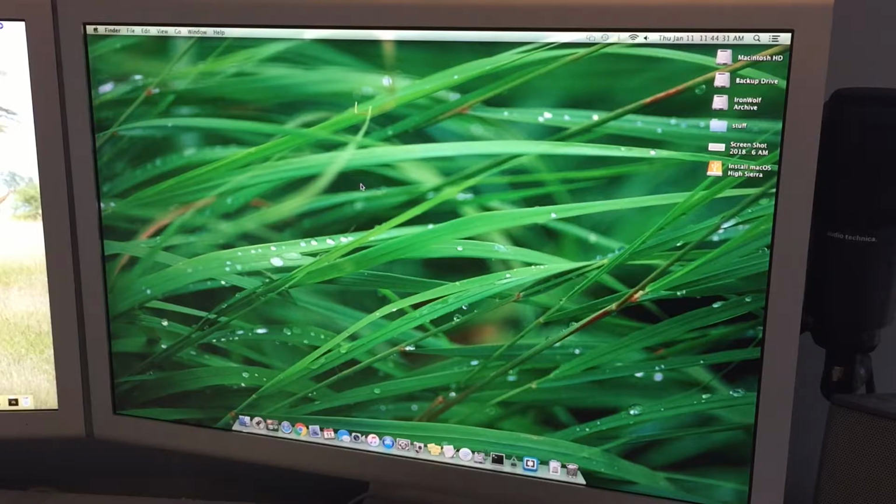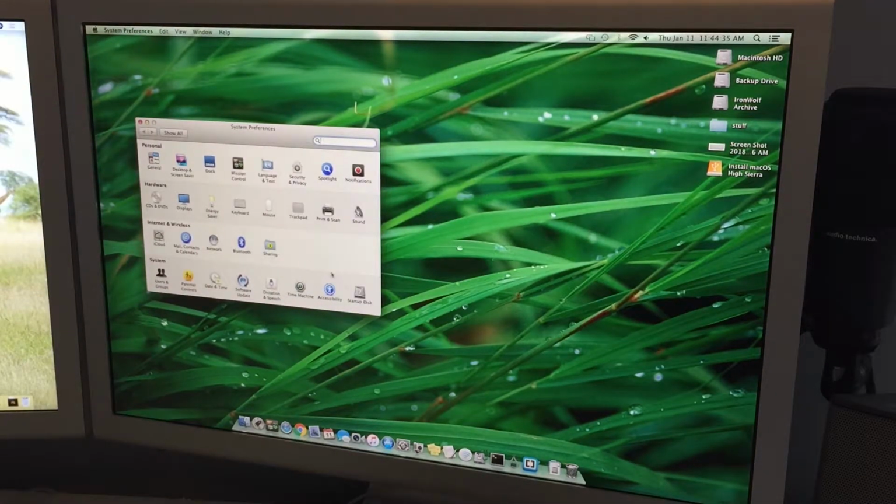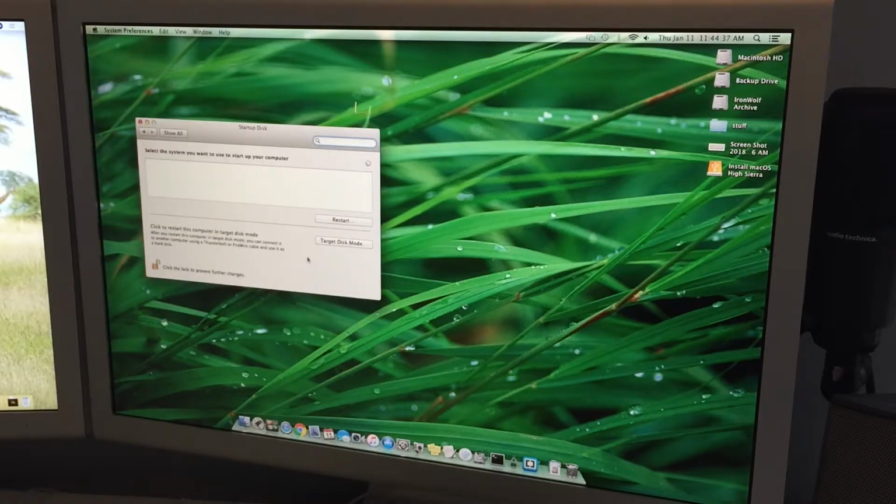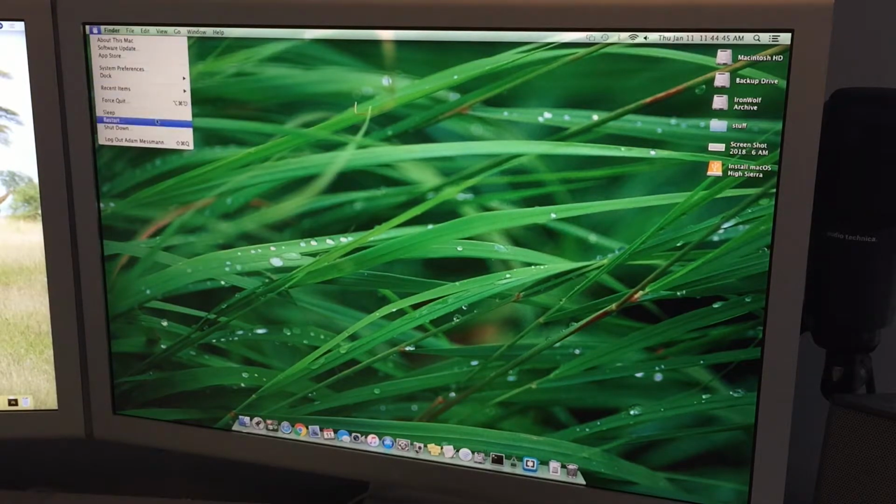Anyway, we're 2 minutes in, so I'm going to go to System Preferences, Startup Disk, and we are going to select the external drive. That doesn't show up. Okay, fun. So I guess we'll just restart, and that's probably good that we're connected over KVM.